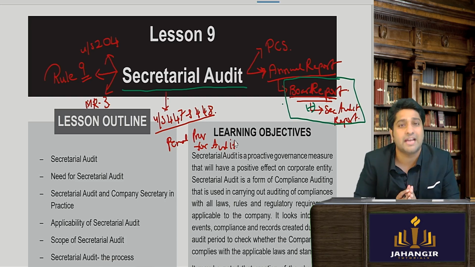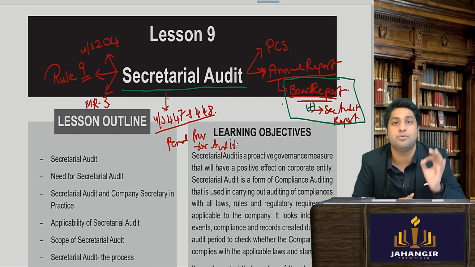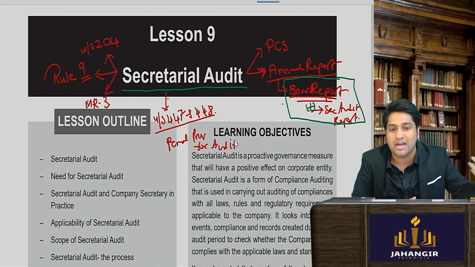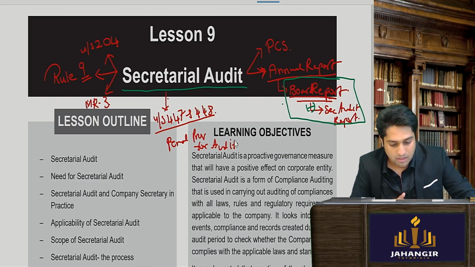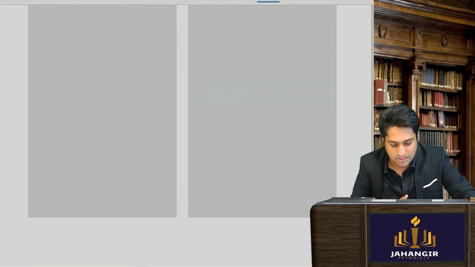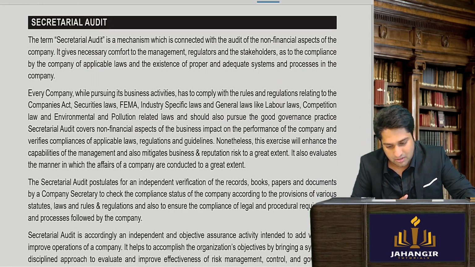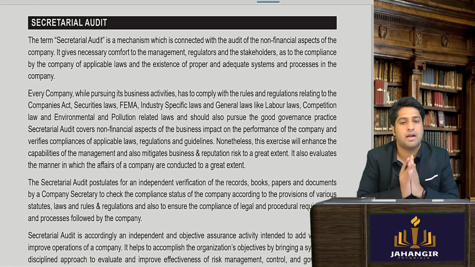Okay, so moving ahead, these are the provisions that you need to know by heart and quote in your exam in your answer. Now moving ahead with understanding what a secretarial audit is.